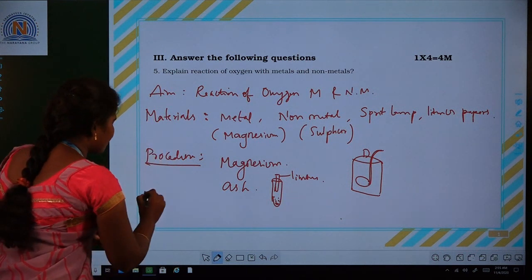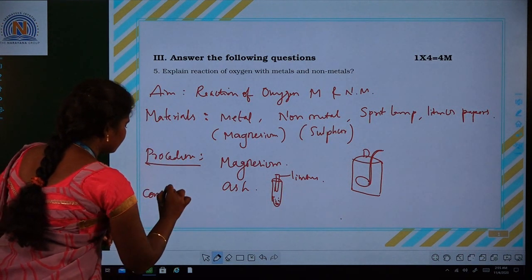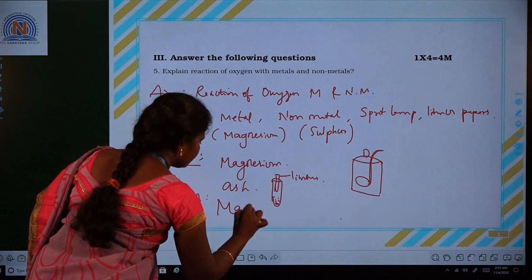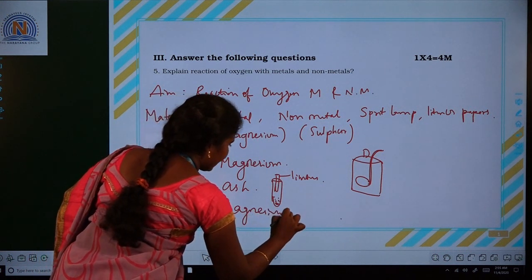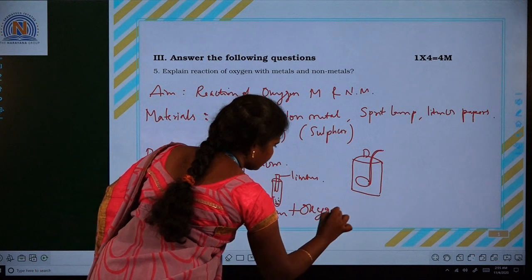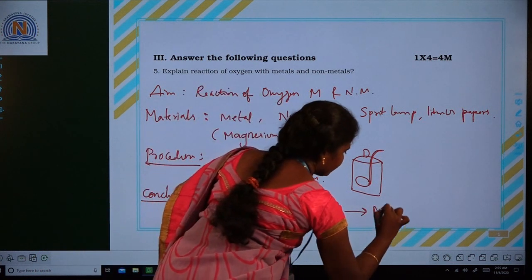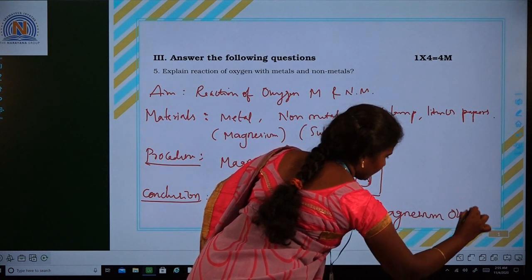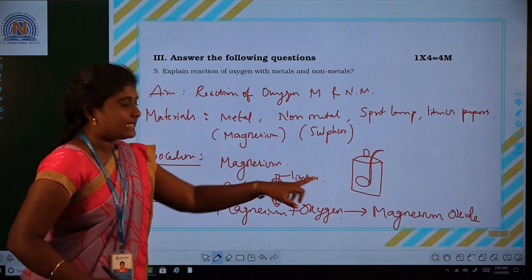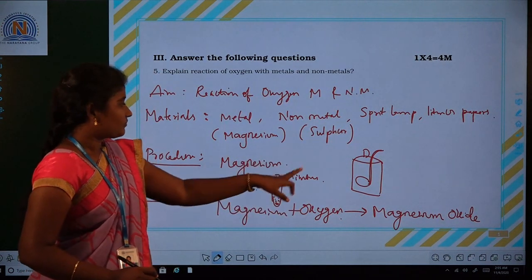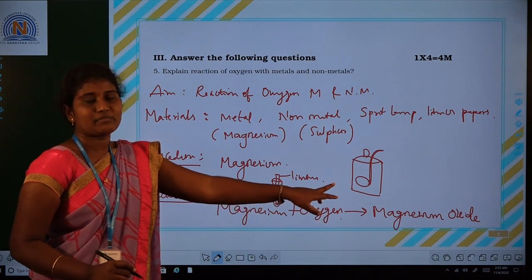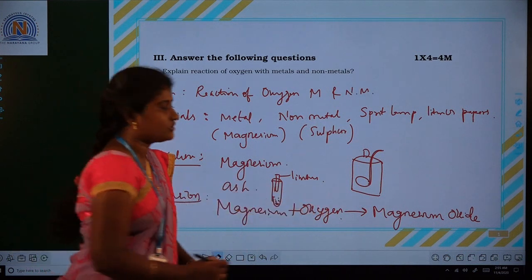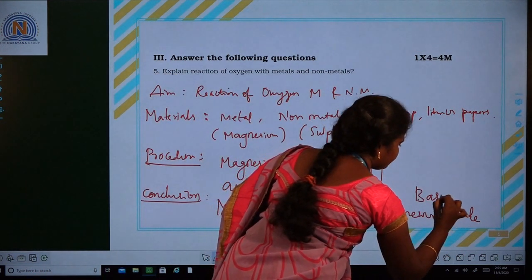Okay, here what is your observation and conclusion? Magnesium reacts with oxygen to form magnesium oxide. When magnesium oxide is tested with litmus paper, the red litmus paper turns blue. That is the indication that magnesium oxide is basic in nature.